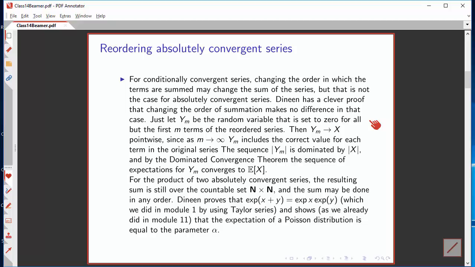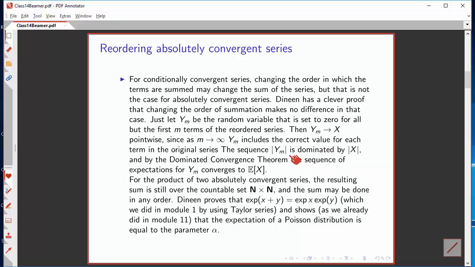That is, you have proposed to sum the series in a different order, and in y sub m, you select terms from the original series that correspond to the first m terms of the reordered series. Clearly, this sequence will approach the random variable x pointwise, because as m goes to infinity, eventually every term is going to get included.